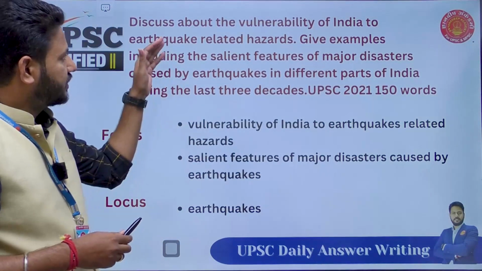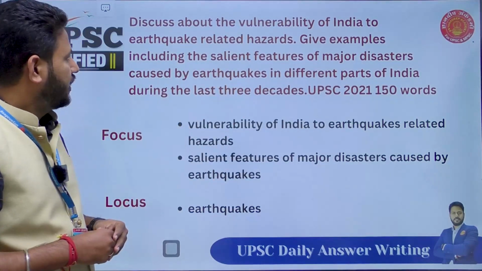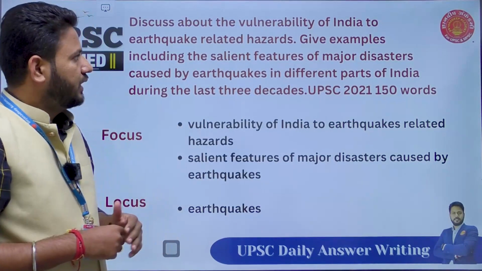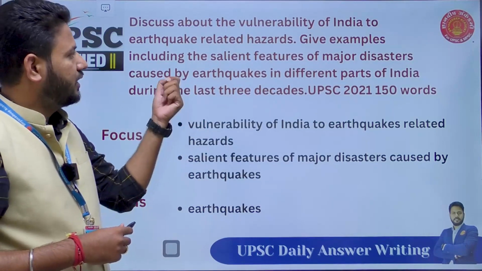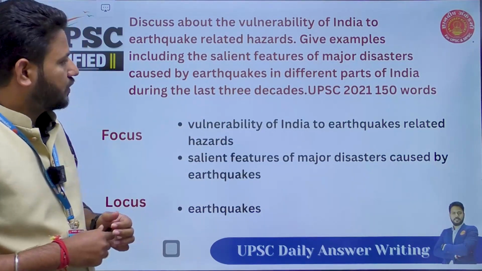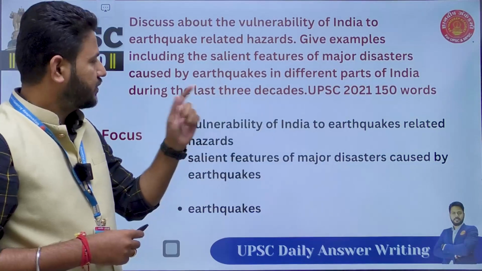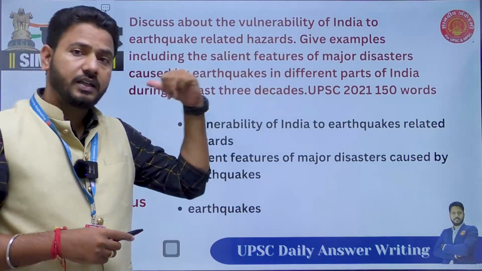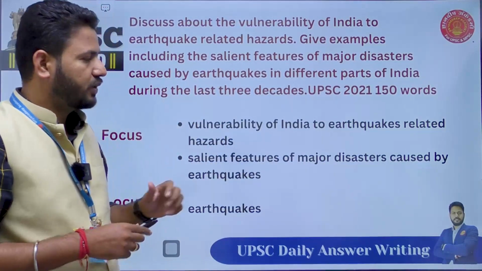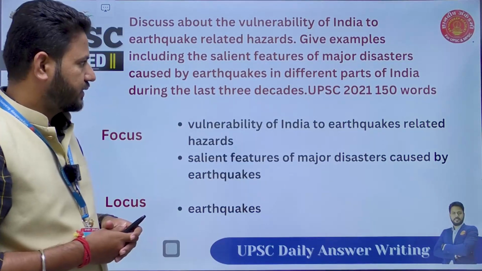The question is, discuss about the vulnerability of India to earthquake-related hazards. Give examples including salient features of major disasters caused by earthquakes in different parts of India during the last 3 decades. So we can go back 3 decades to give a lot of examples on earthquakes.